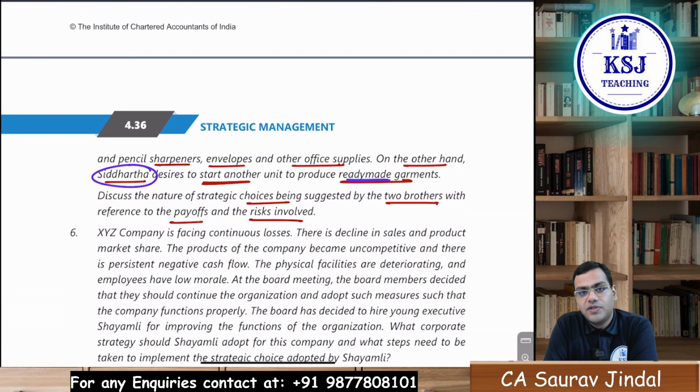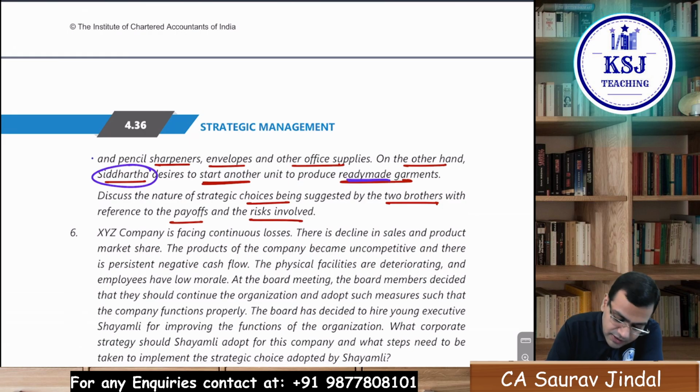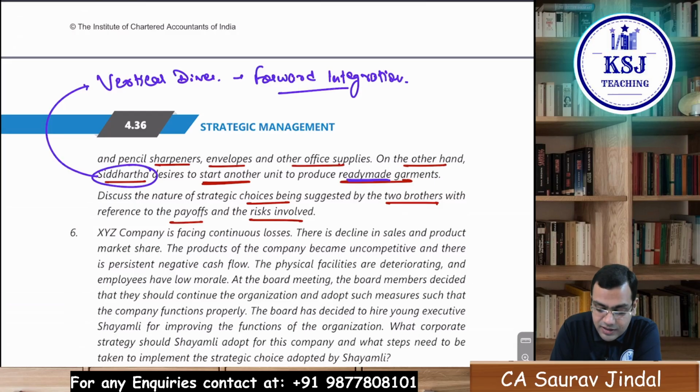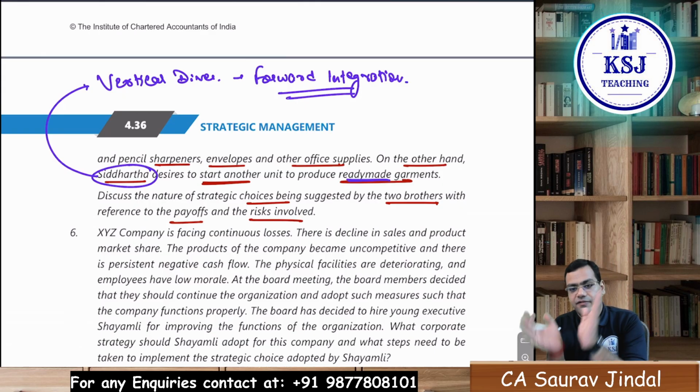So what kind of strategy is he going to follow? Sir, he is going for the vertical diversification. And in the vertical diversification, he is going for forward integration, that whatever cloth they manufacture, using that cloth as a raw material, they will manufacture the ready-made garment.